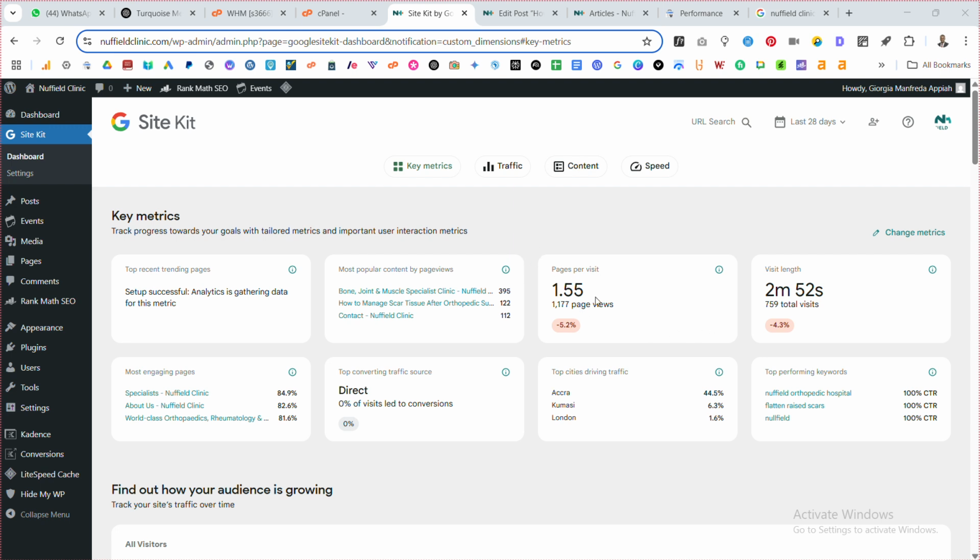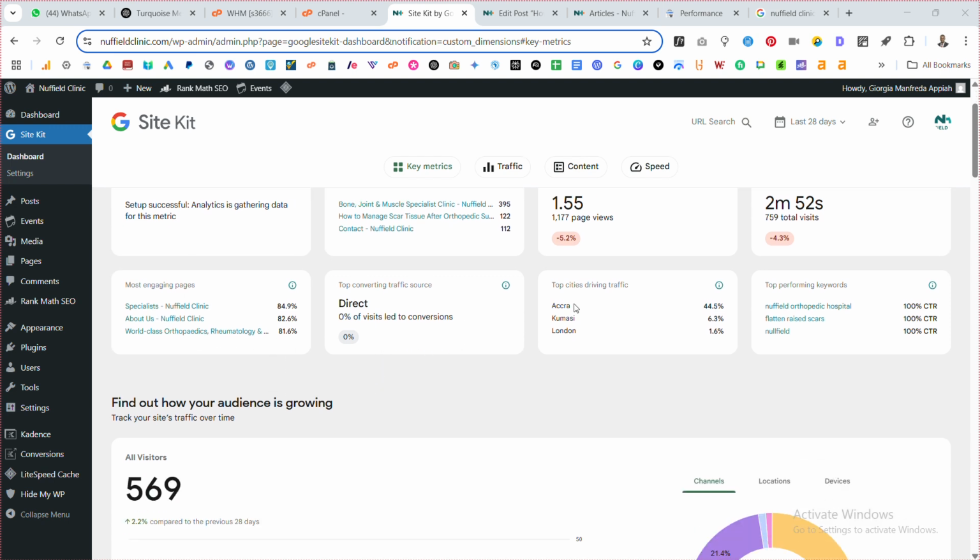This is the number of pages a visitor visits. On average they visit about 1.5 pages, and they spend almost 3 minutes on the site when they visit. Almost half of them are from Accra, some are from Kumasi, some are from London, and they mostly search for your brand keywords, Nuffield Orthopedic Hospital, and then flatten race cars.